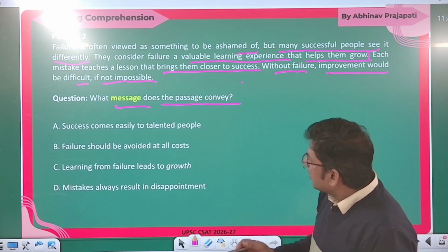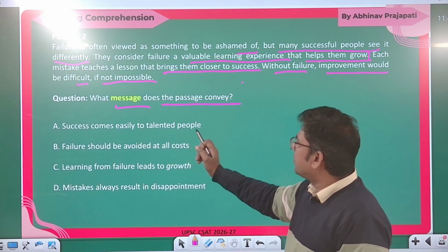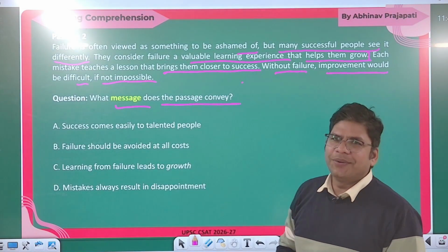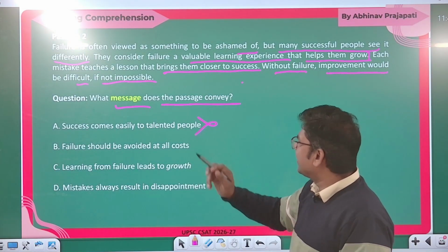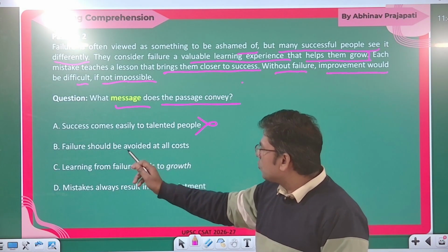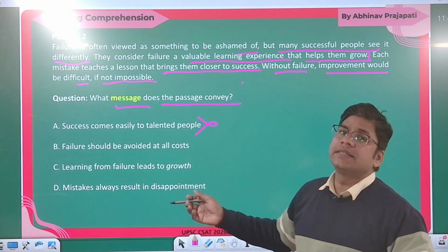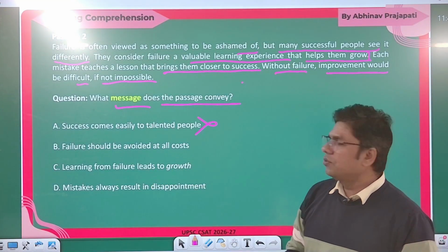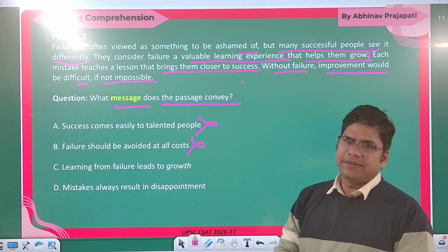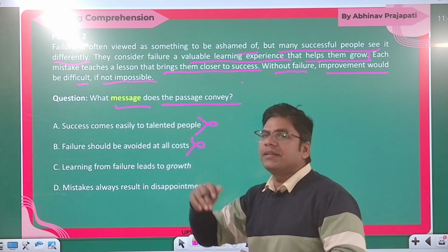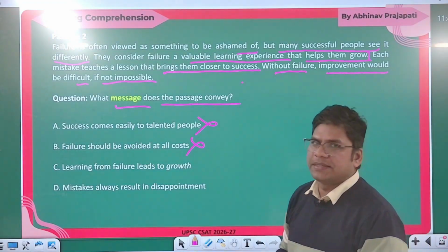Okay, so success comes easily to talented person. This is not talked about, okay, उनको इजीली थोड़ी मिलता है. Okay, failure should be avoided at all costs. देखो, again this is the extreme argument, so this cannot be your true choice, right? And also this cannot be the message of the passage, the core idea of the passage, right?